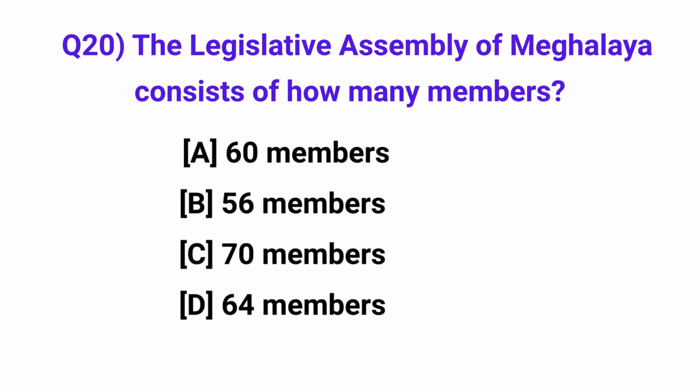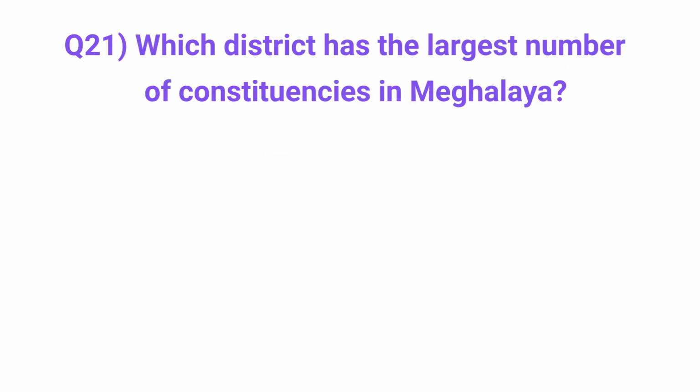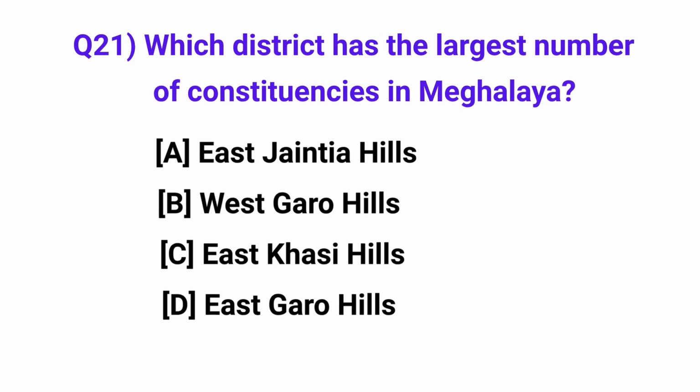The Legislative Assembly of Meghalaya consists of how many members? Answer: 60 members. Which district has the largest number of constituencies in Meghalaya? Answer: East Khasi Hills.